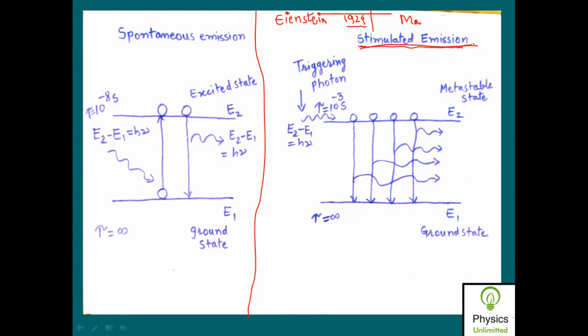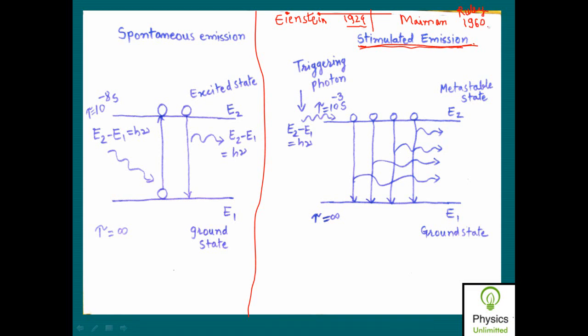That first practical laser was a ruby laser, a solid state laser, built in the year 1960.